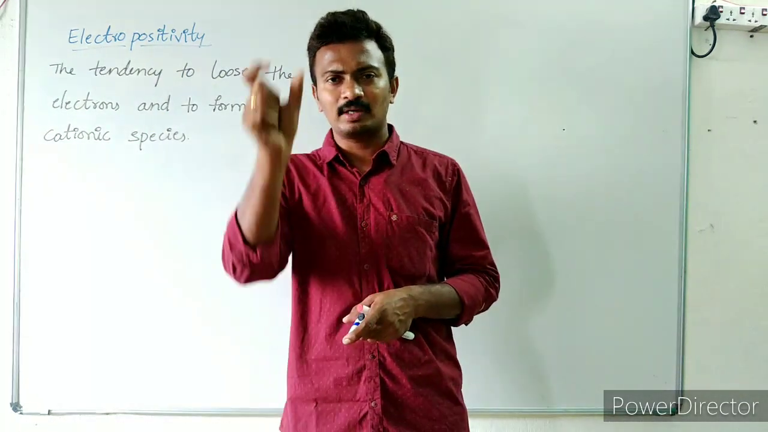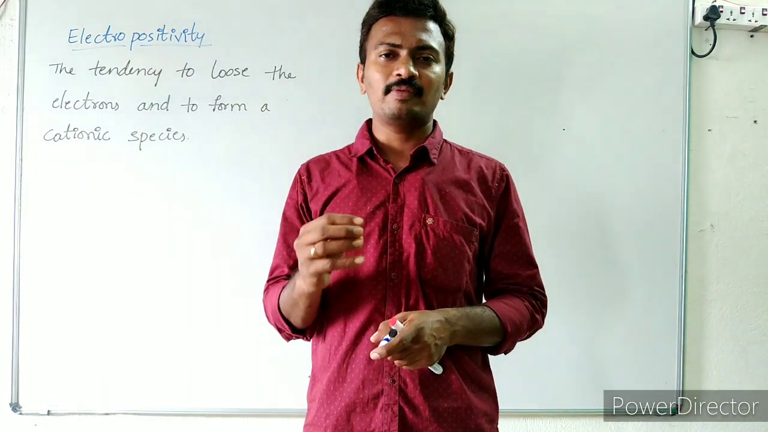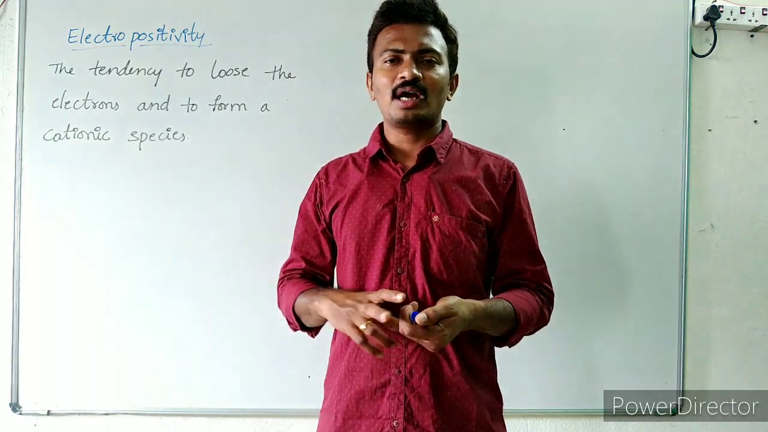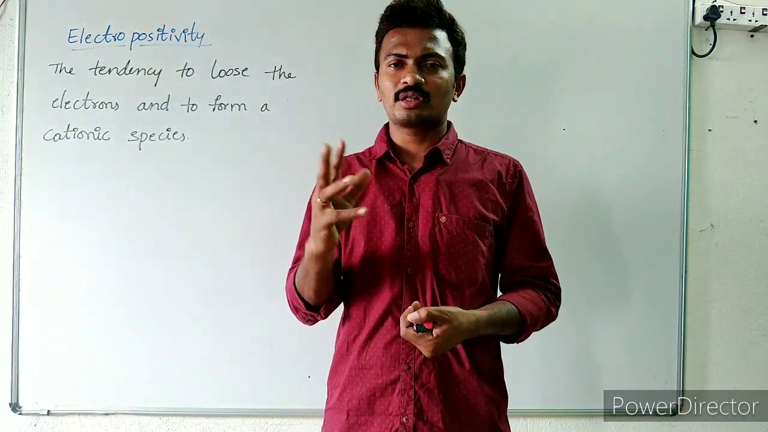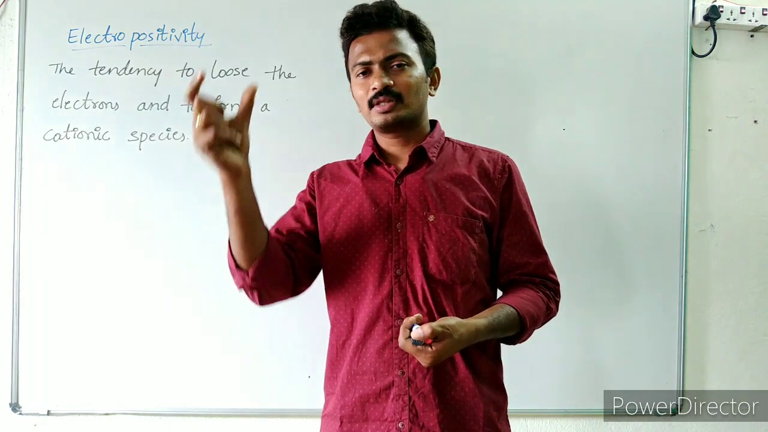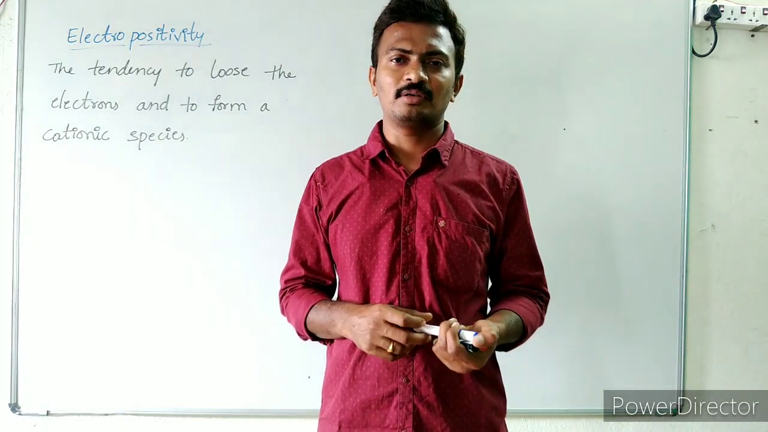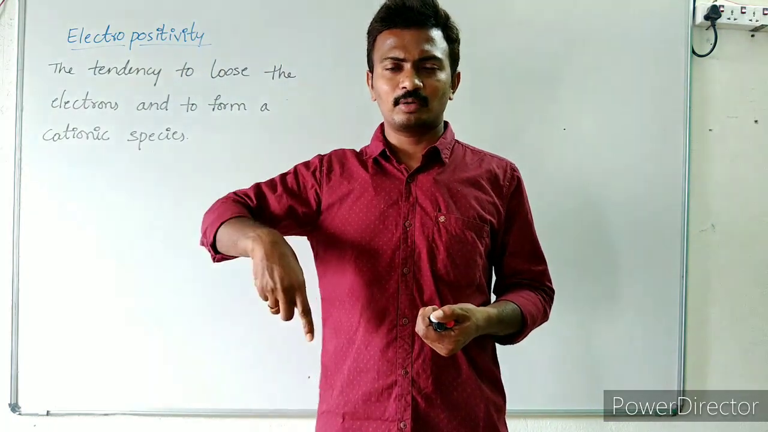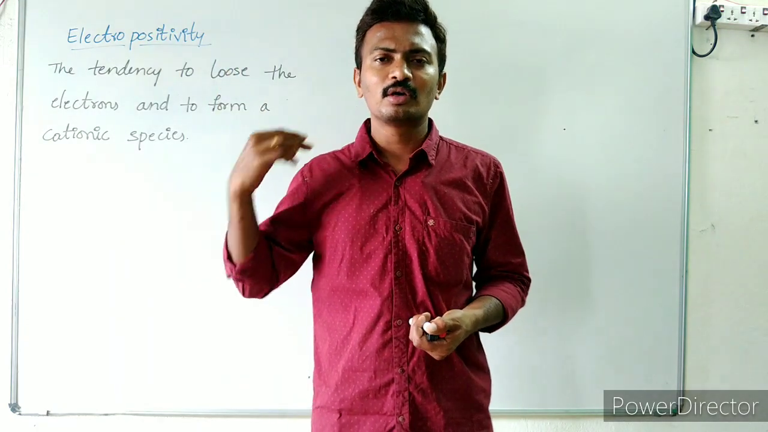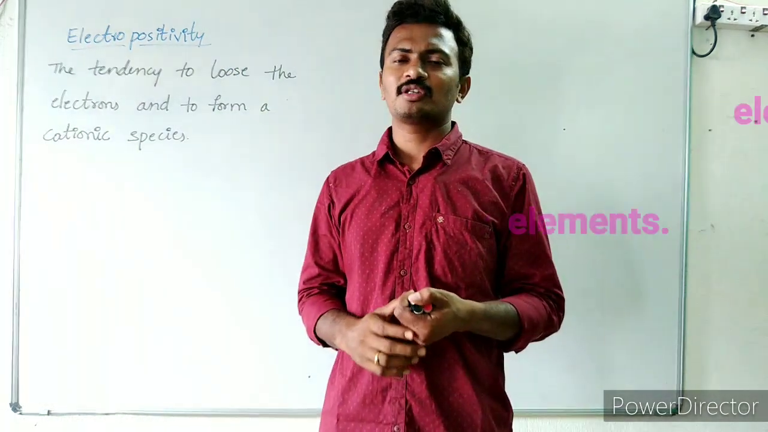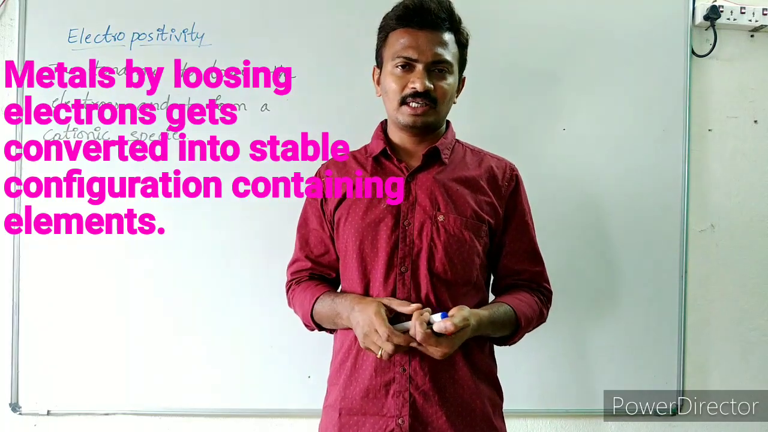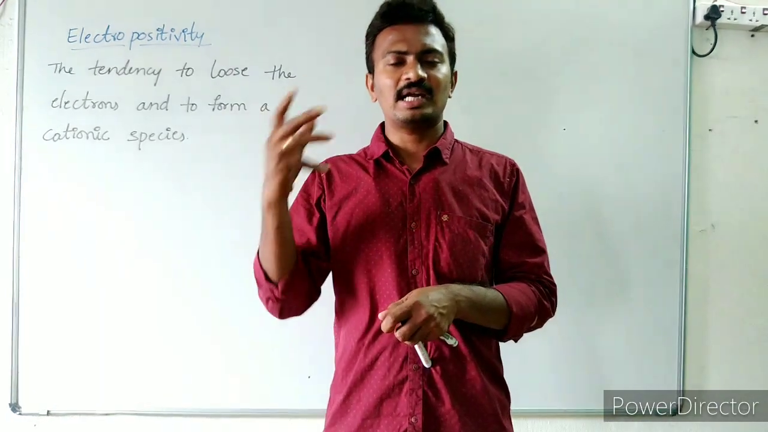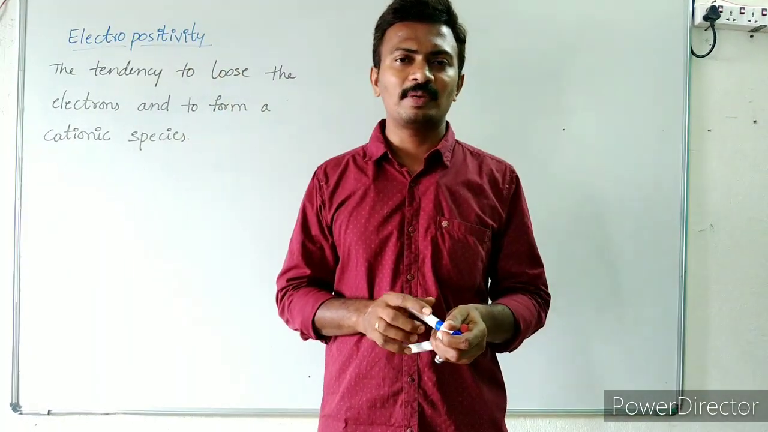If you look at the first A group elements and second A group elements, these will be having higher electropositive nature. Why? Because these elements are just 1 and 2 electrons more than the stable 0 group configuration. So by losing those electrons, the first group elements lose 1 electron and the second group elements lose 2 electrons, and they get converted into the stable 0 group configuration. In this way they attain stability. So they prefer to lose the electrons, and therefore their electropositive nature will be higher.